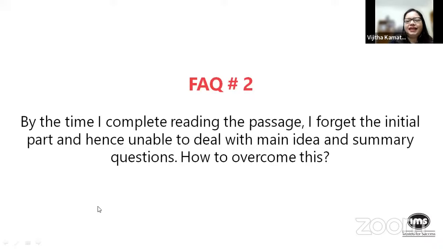Okay, this should be done. Ideally, in an ideal scenario, we'd always encourage you to write down the important points very crisply. You could even just pick the keywords and write them down. But if you think that writing out a sentence or so is a problem, scribble a couple of keywords as you're summarizing the idea in your mind. That should enable you to have some perspective till the end of the paragraph. And when you go to questions, if you're getting confused with something, you can always refer to that thought flow, those keywords for each paragraph that you have. So this is what I'd suggest. If Kumuda has something to add to this, or if Hemang sir, any one of you, please go ahead and add.